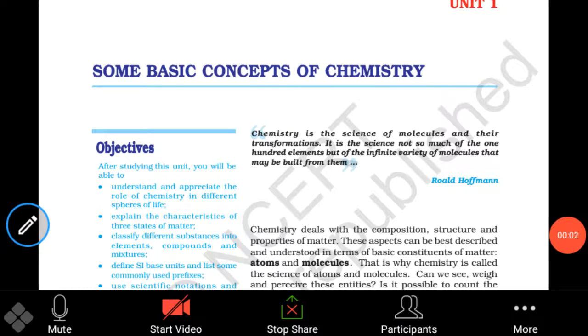Hello students, today we discuss 11th chemistry chapter 1, Some Basic Concepts of Chemistry. We also know the use of chemistry in our everyday life. In everyday life, chemistry is such an important part of our life. Without chemistry, we can't imagine our life.